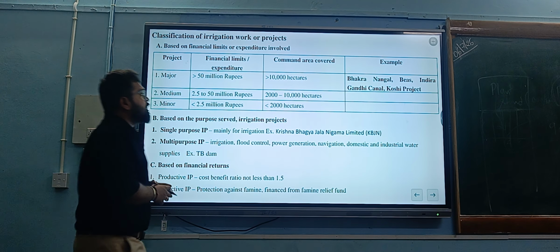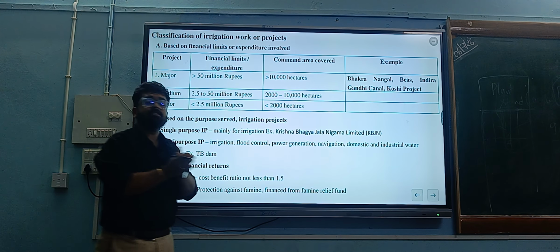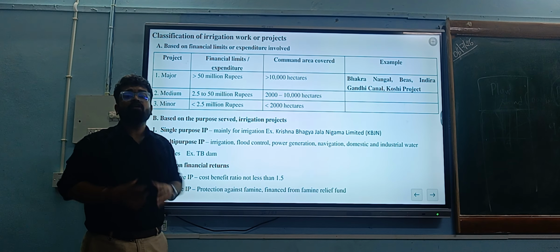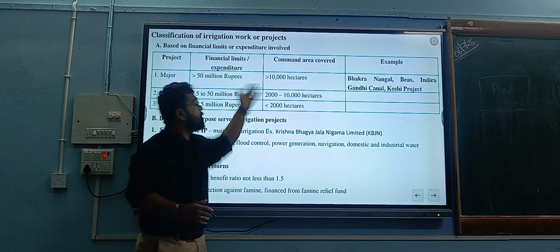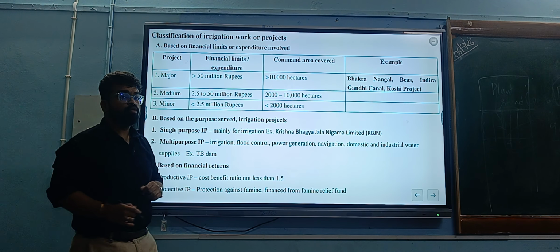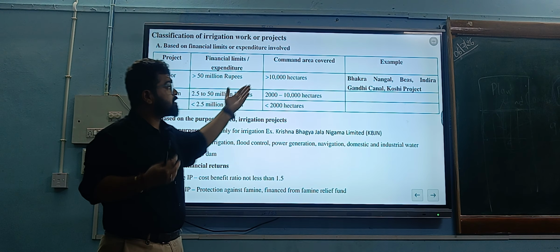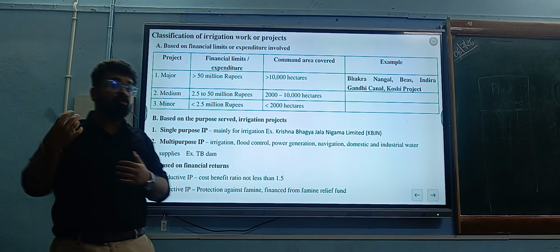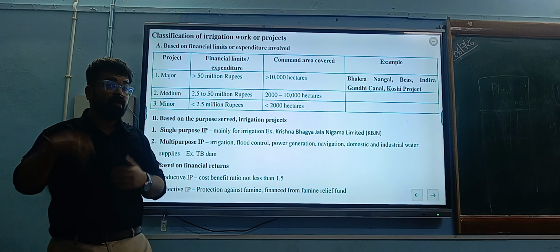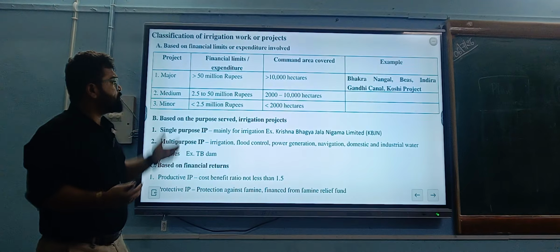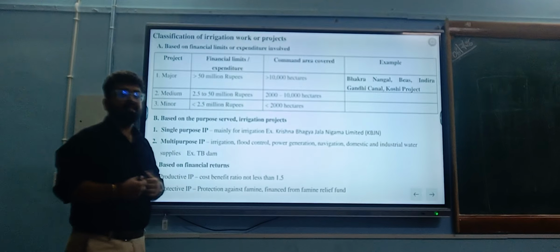Now the command area: how much area an irrigation project can irrigate, we call it the command area. For the major irrigation project, the command area is more than 10,000 hectares. Major projects such as the Bhakra Nangal Dam, which we studied yesterday, the Beas River, the Indira Gandhi Canal, and the Koshi River project of Bihar are considered major irrigation projects.